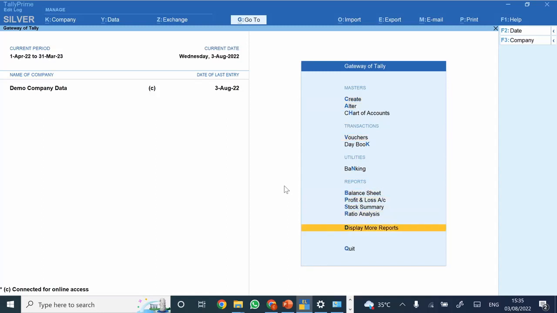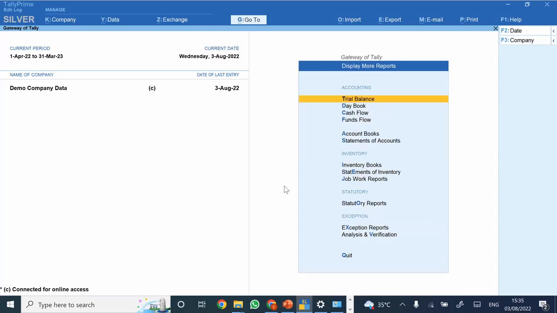So now we are going to display more reports. There are two options here under the exception tab, that is the exception report, and the second one is the analysis and verification report. Now, what are these two options? We would be looking at them. First, we are going for exception reports.